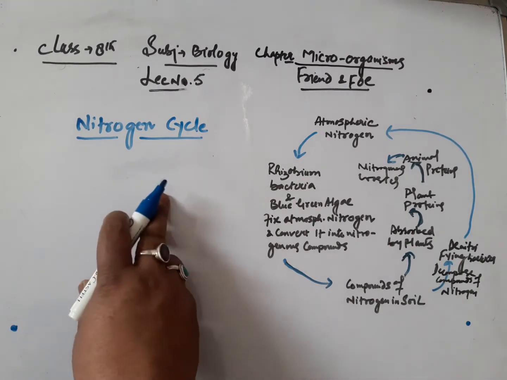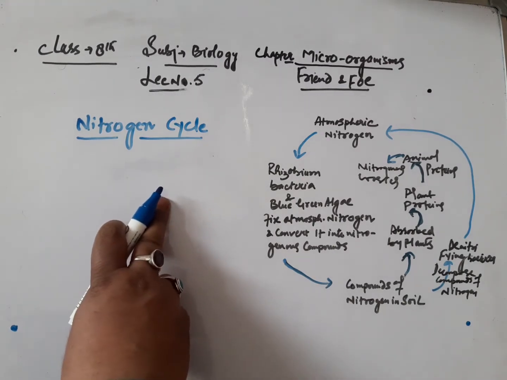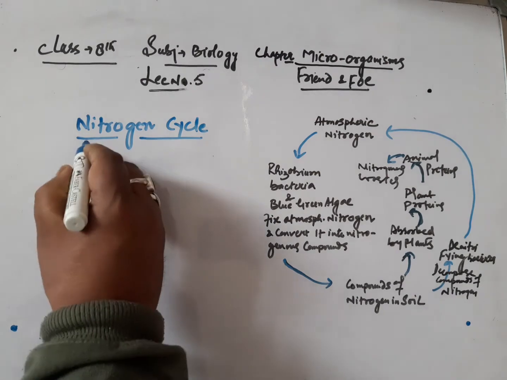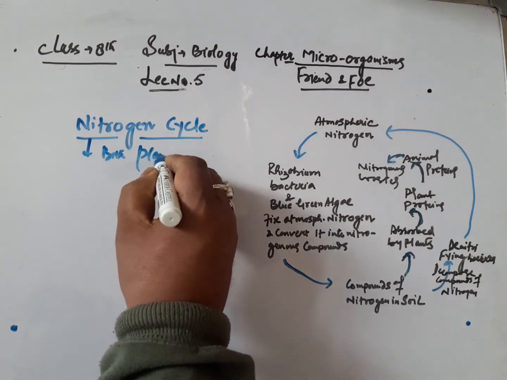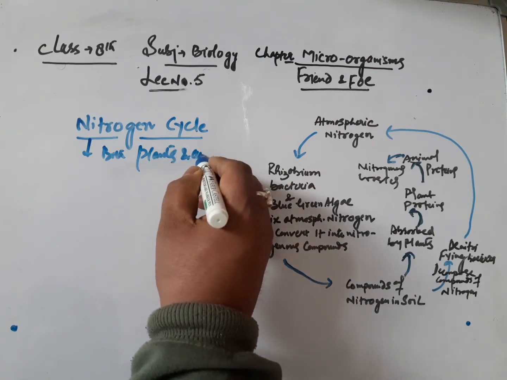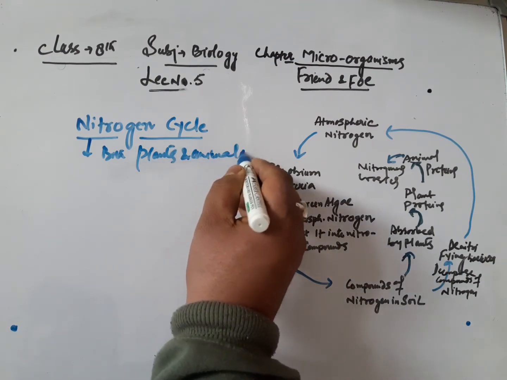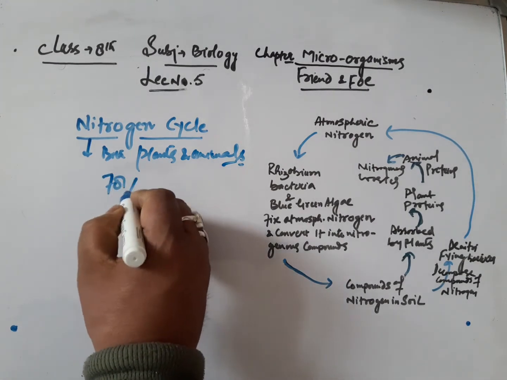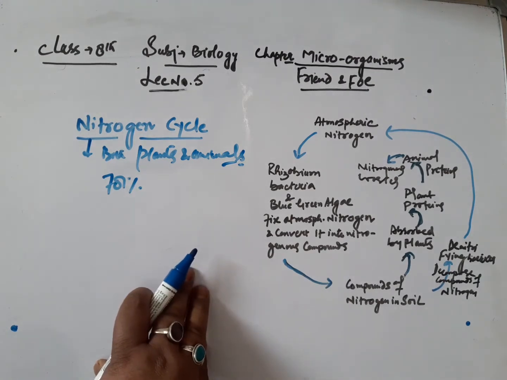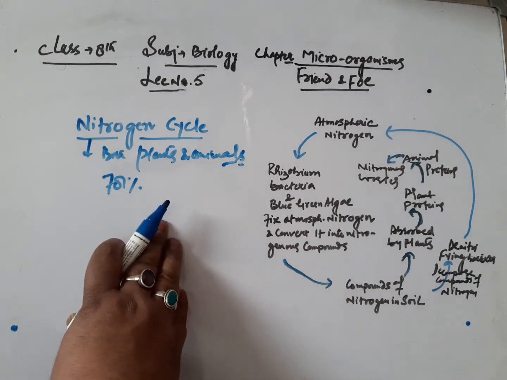As we know, nitrogen is required by both plants and animals for their growth and development, because the growth and development of plants and animals depends on nitrogen. As far as the percentage of nitrogen is concerned, in the atmosphere the percentage of nitrogen is 78%, and this percentage should be maintained. So for that, the nitrogen cycle takes place.